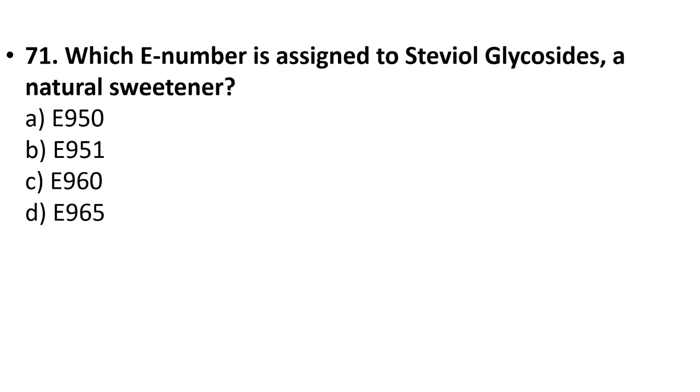71. Which E number is assigned to steviol glycosides, a natural sweetener? E950, E951, E960, E965. Your answer is option C, E960.